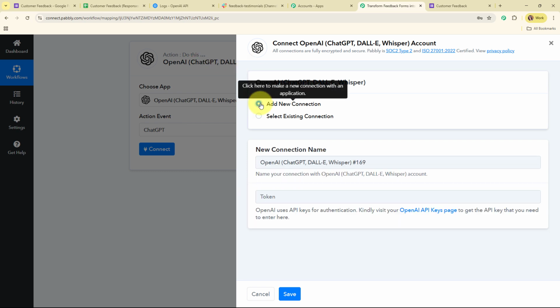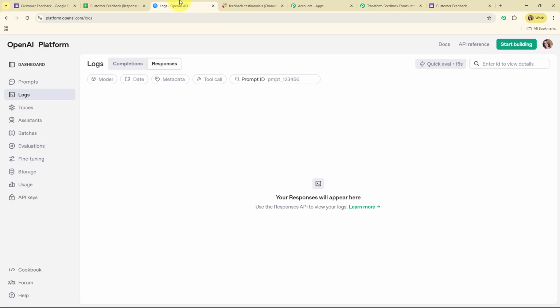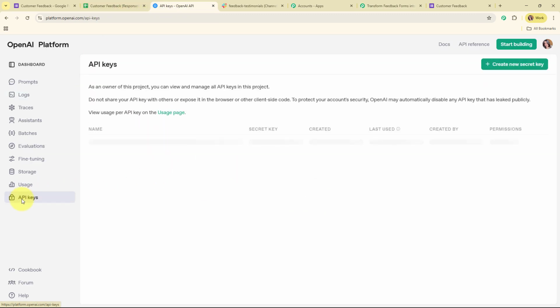Here, to build a new connection, I'm going to select add new connection. If your OpenAI account is already connected with Pabbly Connect, then you can click on select existing connection. Now it is asking me to enter the API token. So following the instructions given below, I've already logged in to my OpenAI account, and from here I'm going to access the API keys given in the left sidebar.